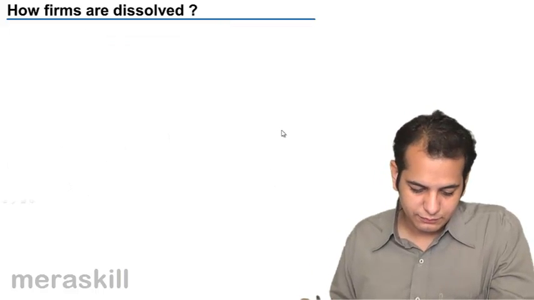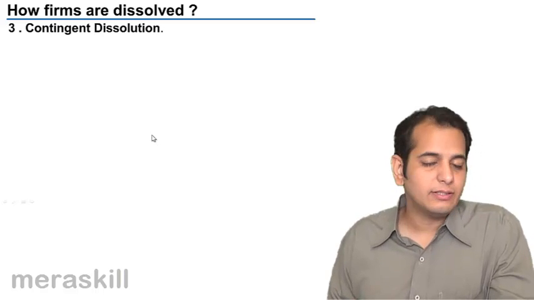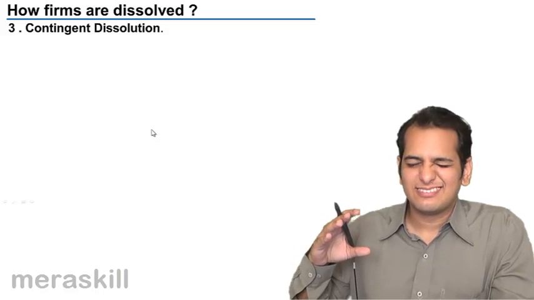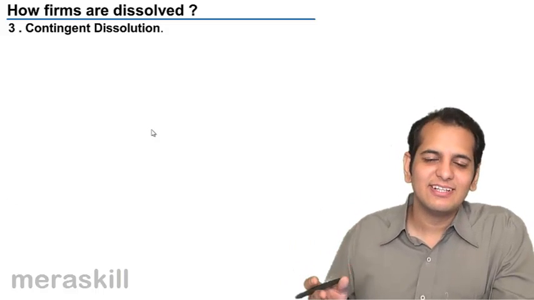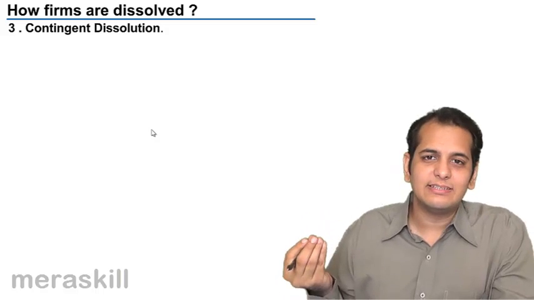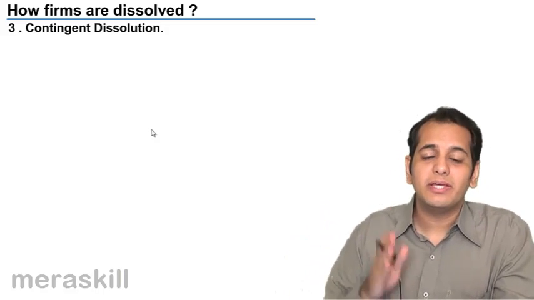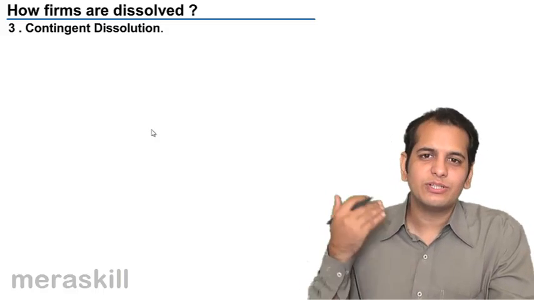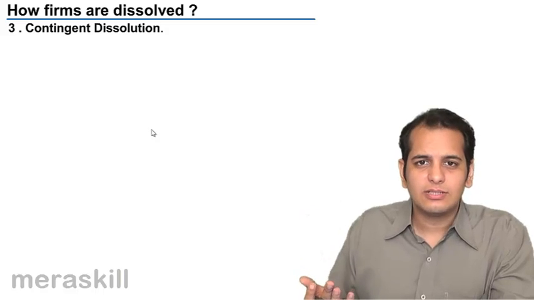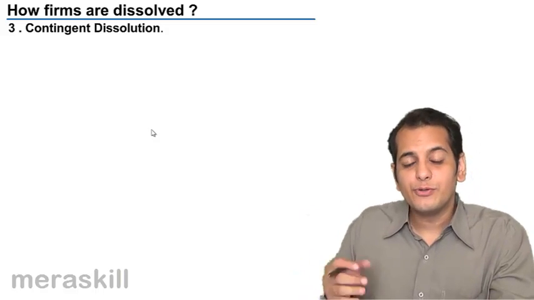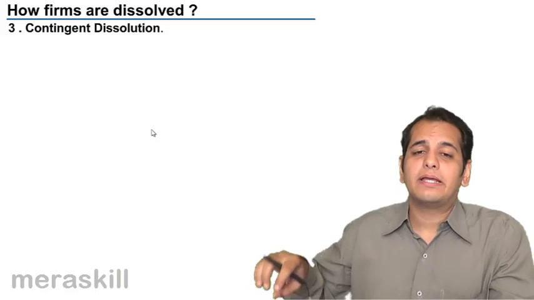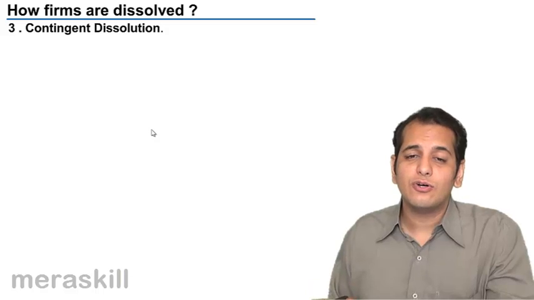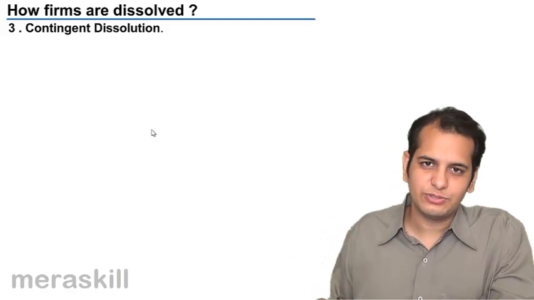Third mode, contingent dissolution. Contingent dissolution means some contingency has arisen which is making the firm get dissolved. Something has happened, some situation has come up, some circumstance has arisen, due to which now the firm cannot continue. So let's see, when does a firm get dissolved because of contingent situation coming up.